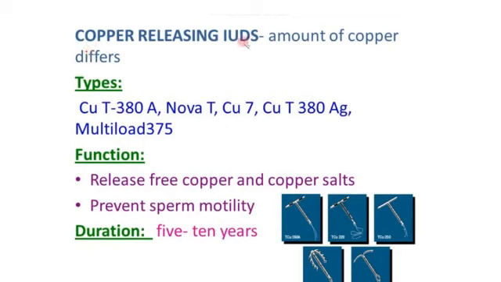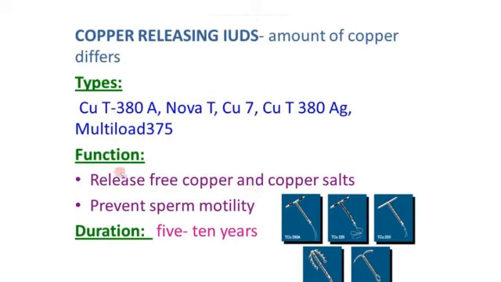So there are different types of copper releasing IUDs that differ based on the amount of copper. The IUDs' difference is only in the amount of copper present. The different types you see are CuT 380A, Nova T, Cu7, that is copper 7, then Copper T 380 Ag, then Multiload 375. So you can see in this picture the different copper releasing IUDs, which will be inserted in the uterus through the vagina.